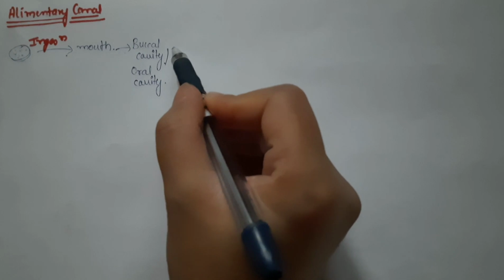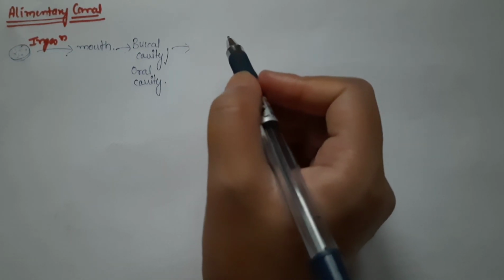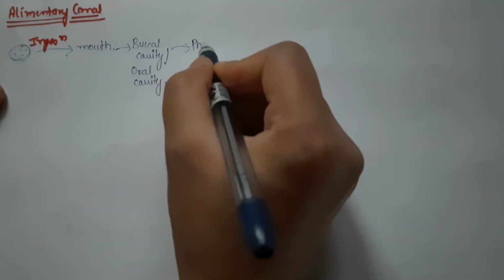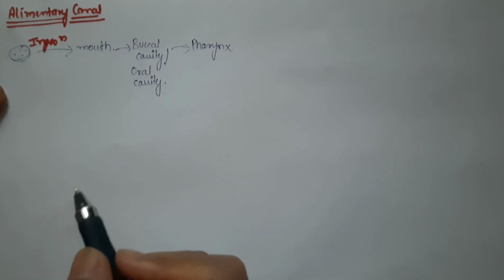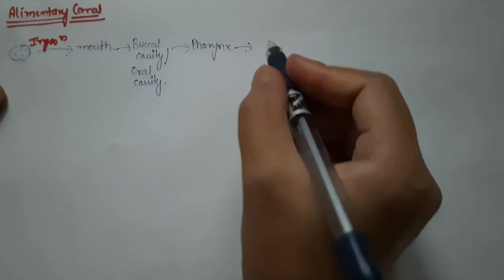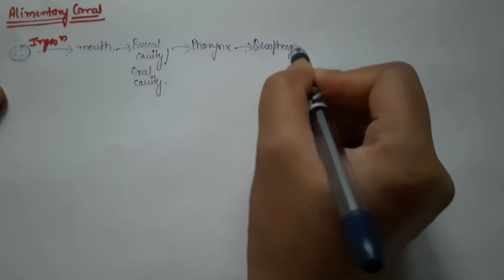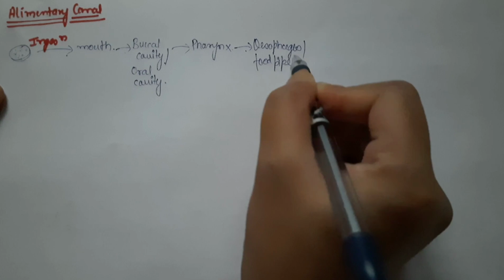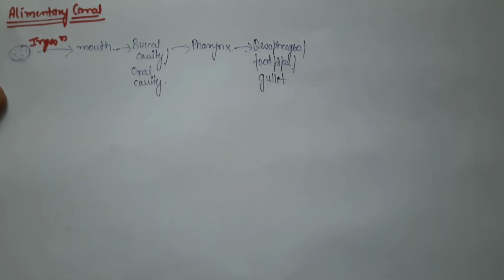Now, the food from the buccal cavity goes into a chamber which is the common passage for food and air, also called pharynx. From pharynx, it goes into a tubular structure, also called esophagus or food pipe, and another important name for food pipe is gullet.